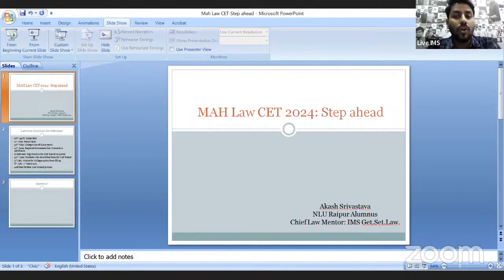But on 3rd of July, they released the notice for college option. You will have to choose college options in which you should be considered for getting admission, depending upon your score, depending upon your preference, which college you wish. So you will have to fill that option form. Again, we will be discussing it in detail. Don't worry about that. I'm just explaining in a very brief manner, but each and everything, whenever they release the notification, we will be discussing in detail.